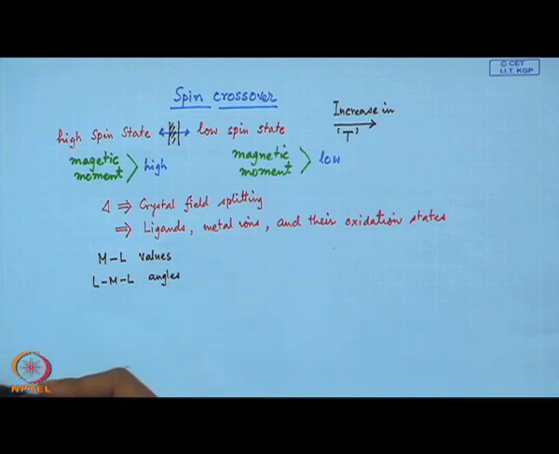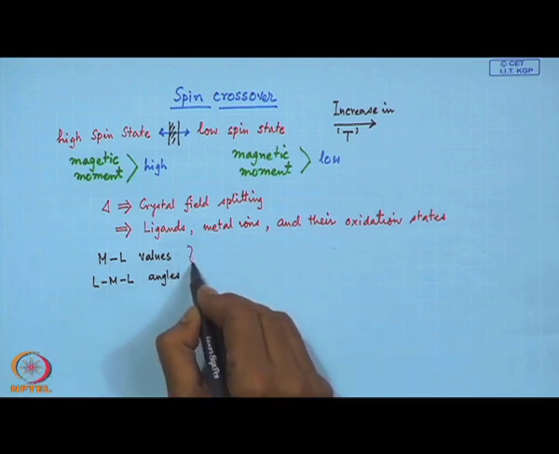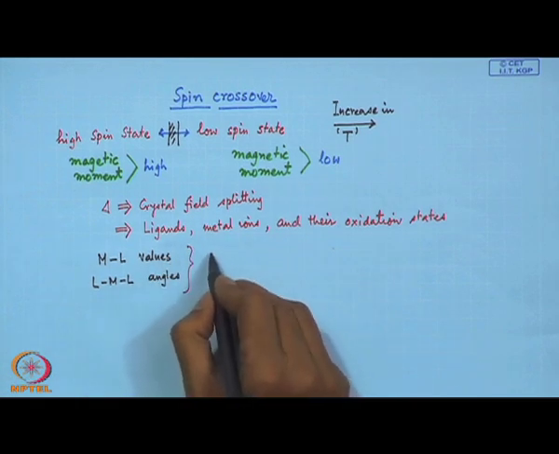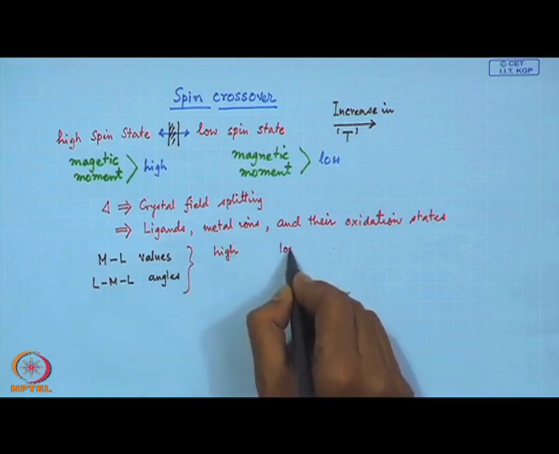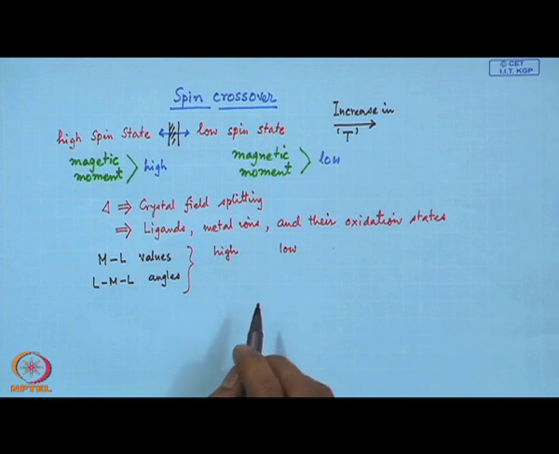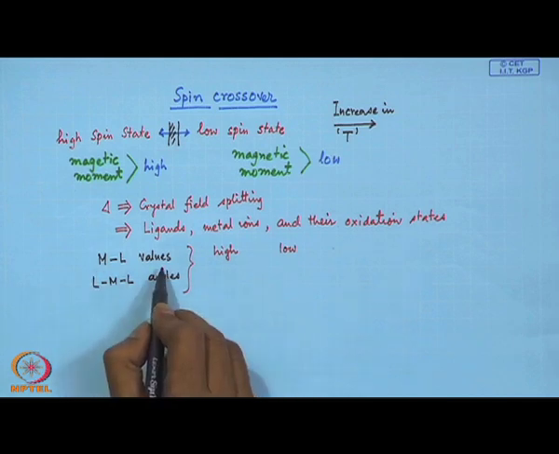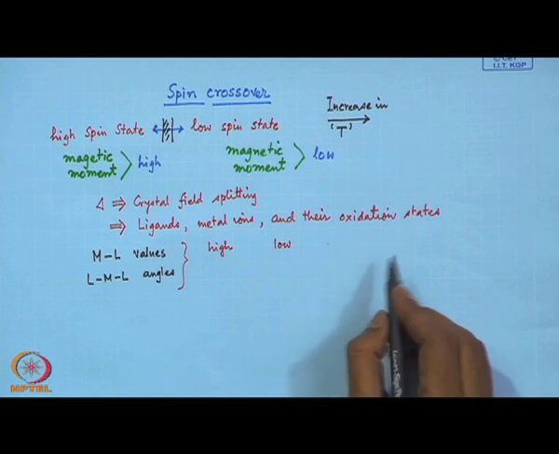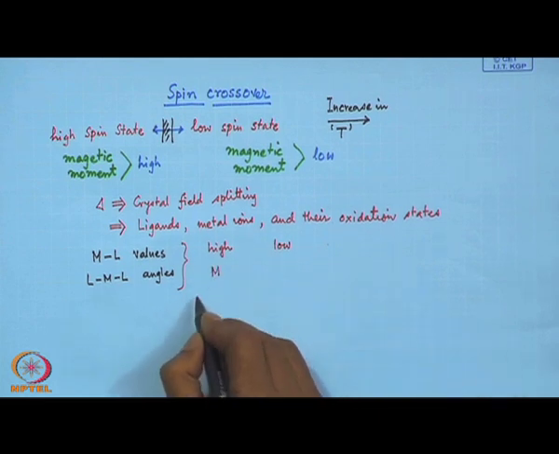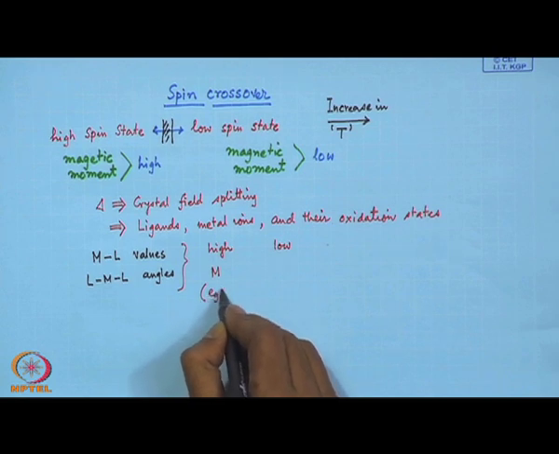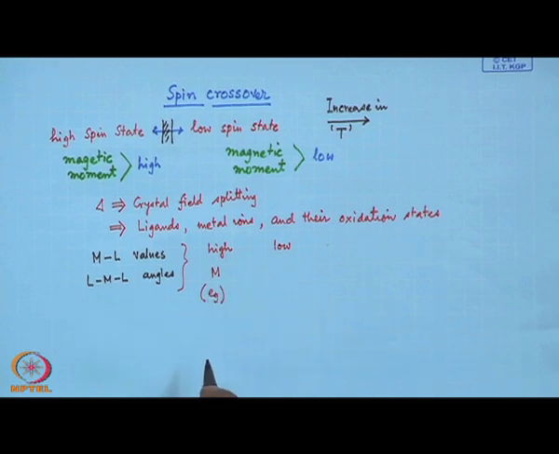from the X-ray crystallographic data, we will see that in some cases these values are high and in some cases they are low. When metal ligand distances are high, definitely we have the metal center with eg electron configuration.